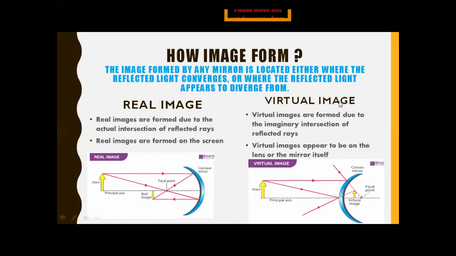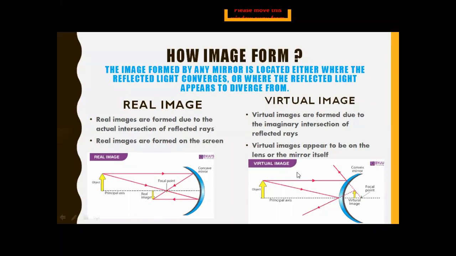Now the virtual image. Virtual images are formed due to the imaginary intersection of the reflected rays. Virtual images are always formed by a convex mirror, and virtual images are also formed by a concave mirror, but it depends upon the position of the object. And a convex mirror always forms a virtual image.